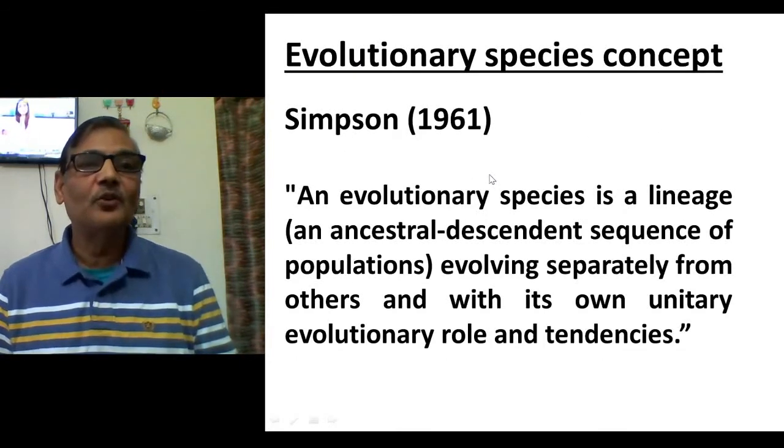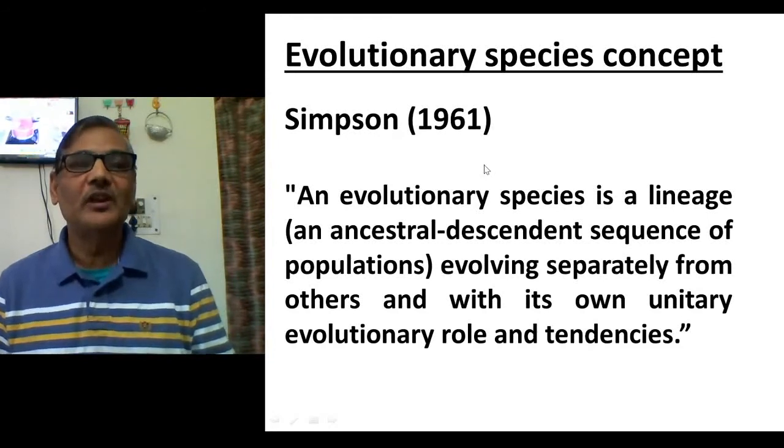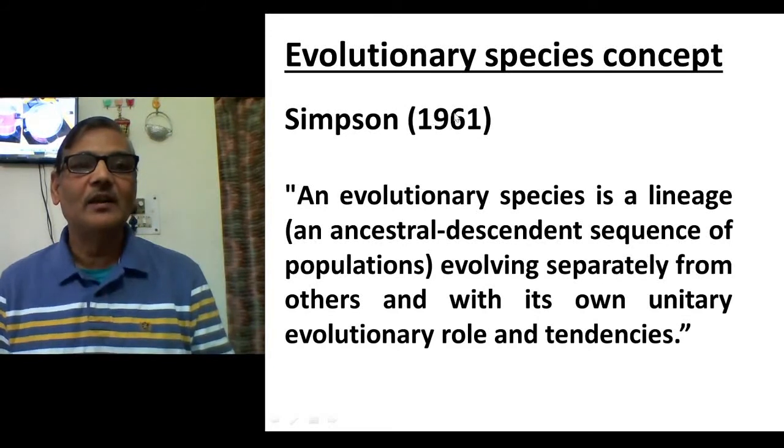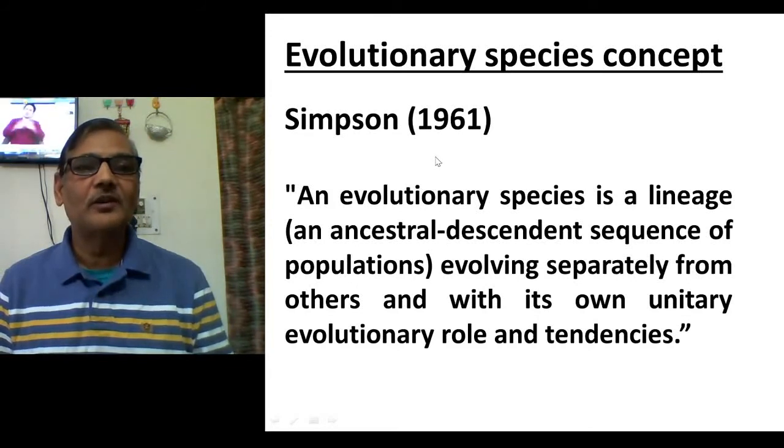Now the fourth concept is the evolutionary species concept, which was mainly given by Simpson in 1961. What Simpson realized was that the biological species concept is quite good to be considered, but phylogenetic or evolutionary aspects have not been considered in it.